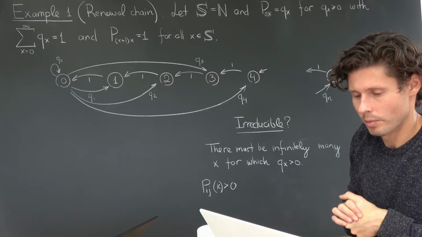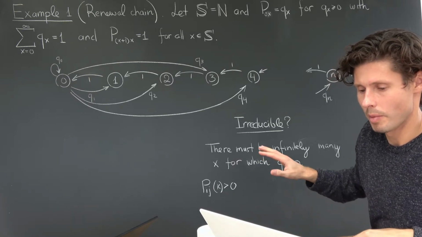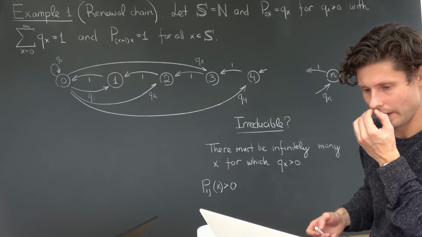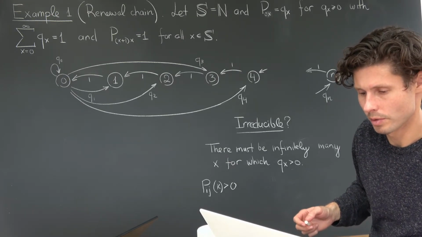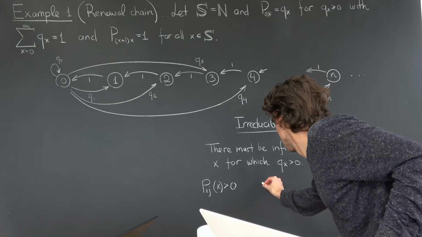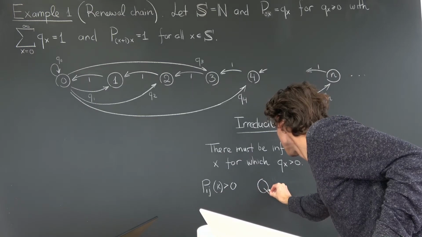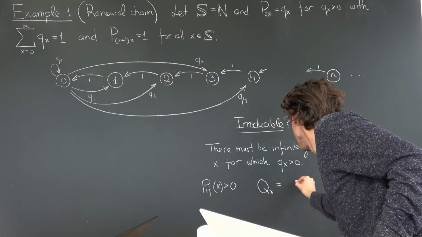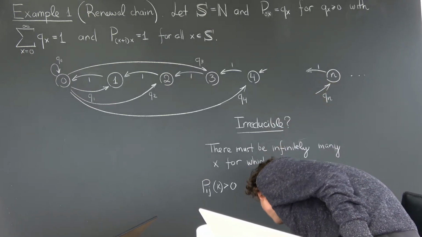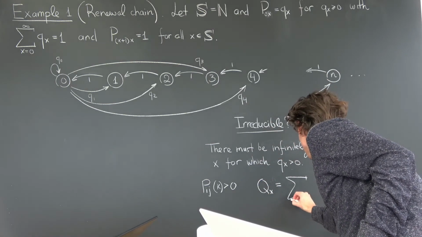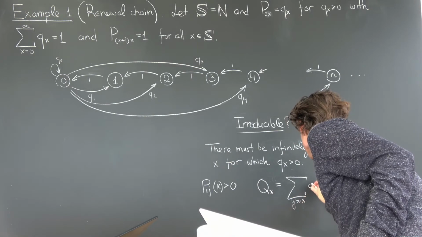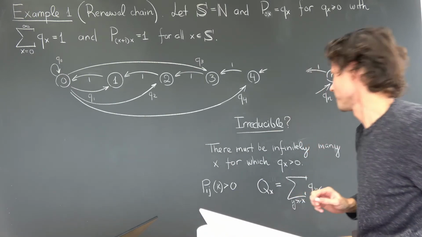The only thing I want to mention now is that there is maybe a better way to write this condition, and that's through defining this new variable that we're going to use in the context of recurrence. I want to define this capital Qx, and I'm going to write it as the sum of all y greater than x of the qy's.